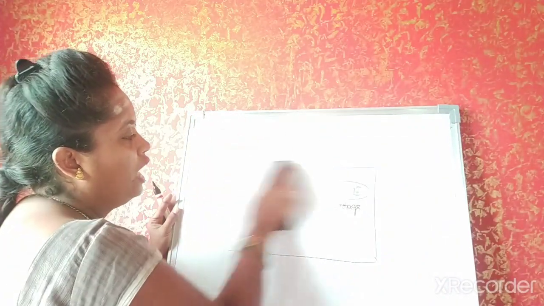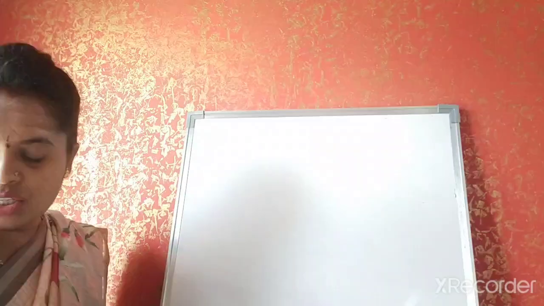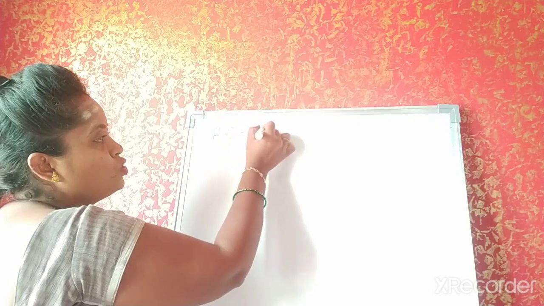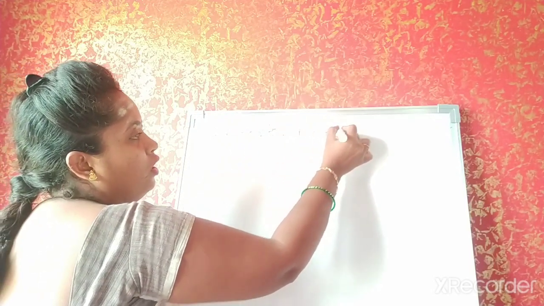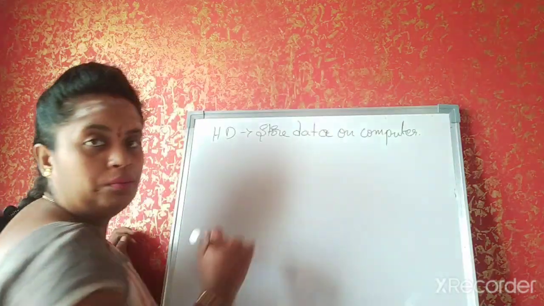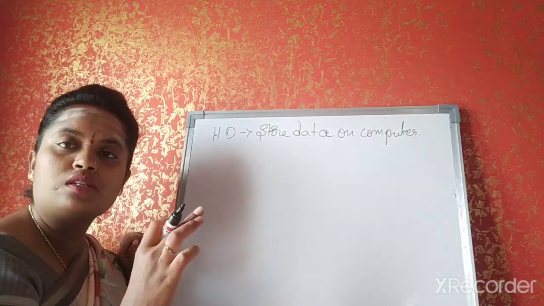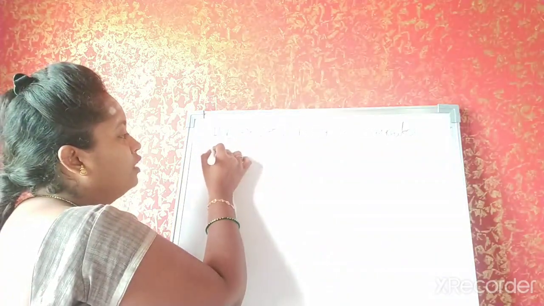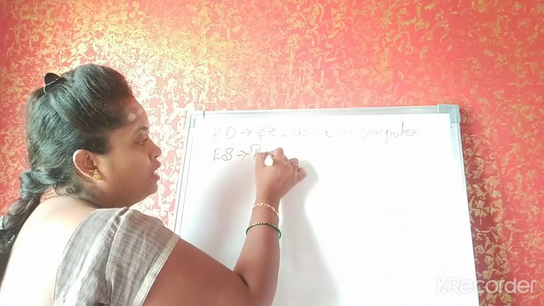So I'll just tell you, the hard disk, what it does: it is used to store data on the computer. Hard disk is used to store data on computer. Understand, children? Then devices with removable storage, that is external storage, okay. Example is pen drive.